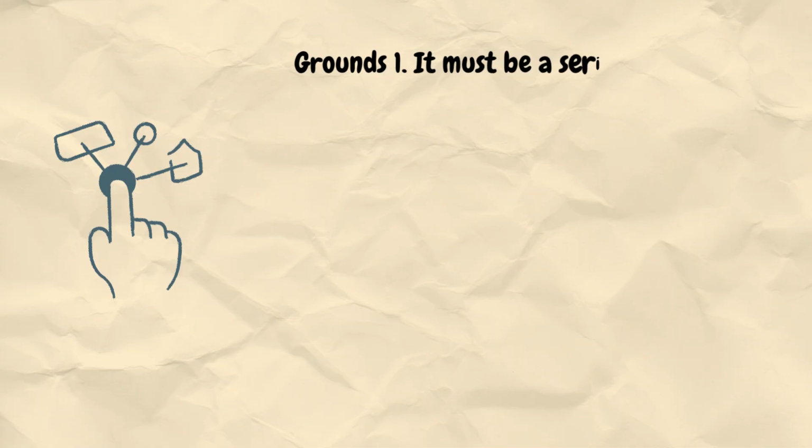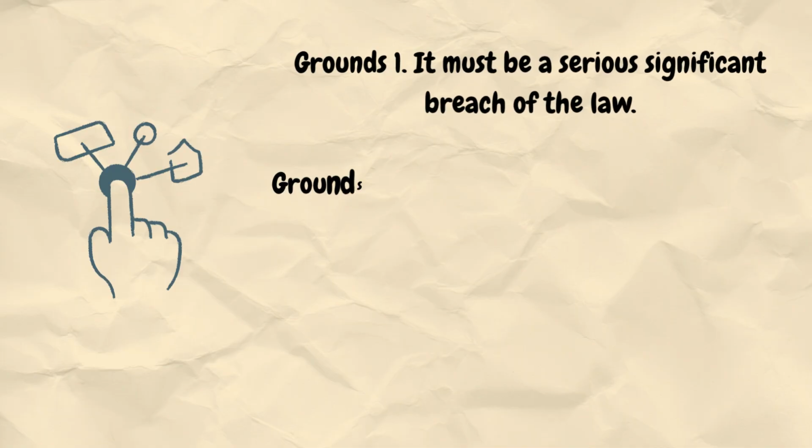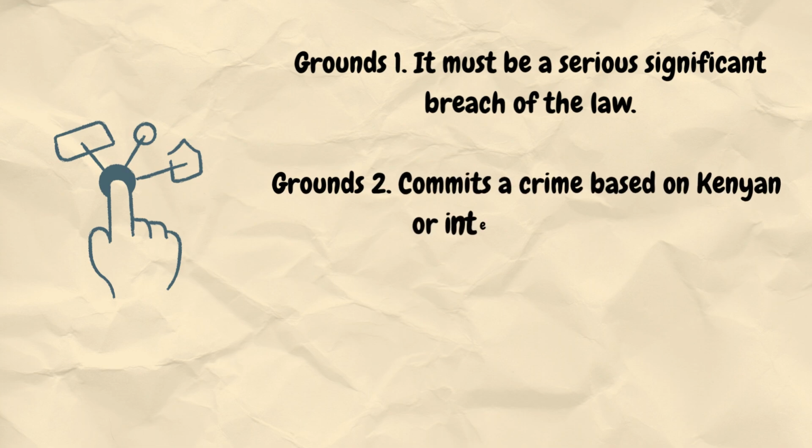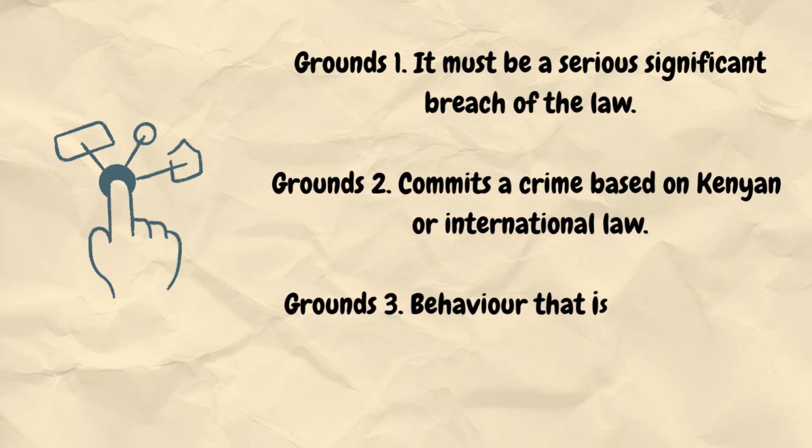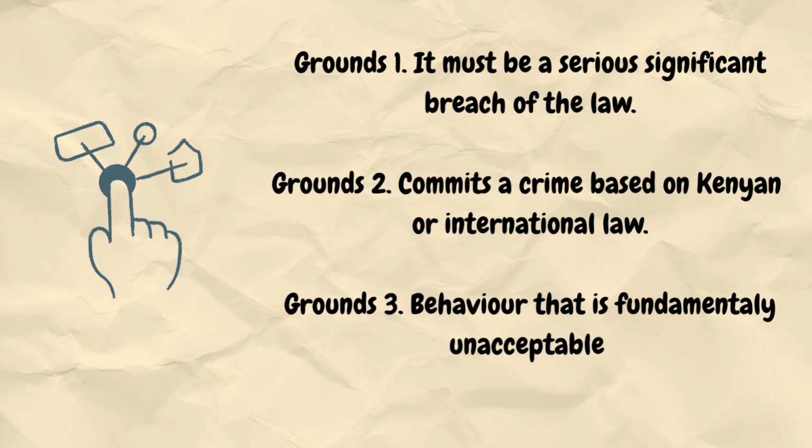Ground 1, gross violation of the Constitution or any law. This means the president has deliberately broken the rules that govern this country. Not a minor mistake, a gross violation. A serious, significant breach. Ground 2, commission of a crime. If there are serious reasons to believe the president has committed a criminal offense, whether under Kenyan law or international law, that is grounds for impeachment.